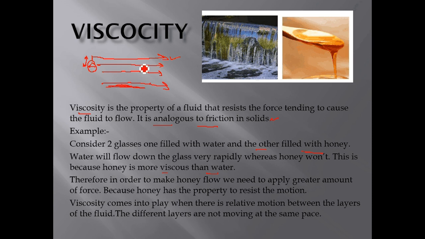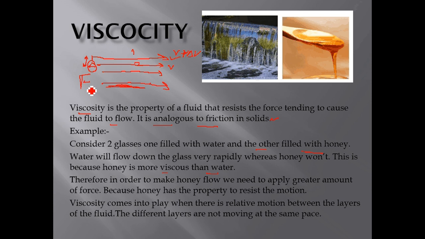One layer has velocity V, and the other has velocity V plus delta V. Layer 1 has a velocity delta V more than the second. So we can say viscosity is the property that resists the force tending to cause the fluid flow.